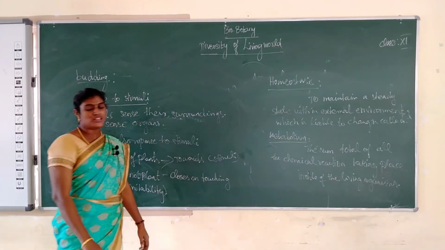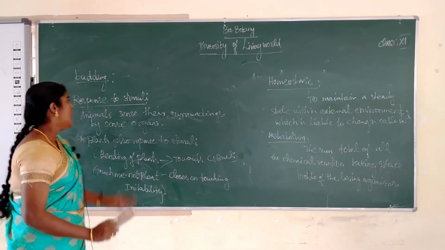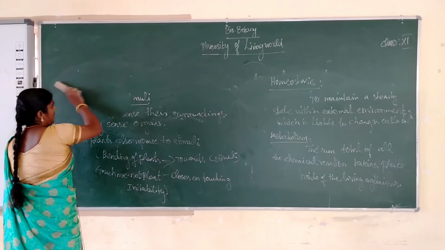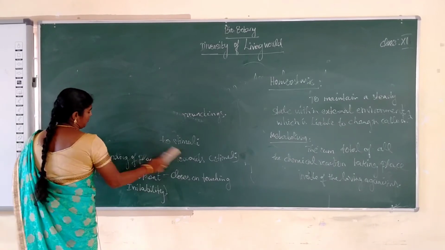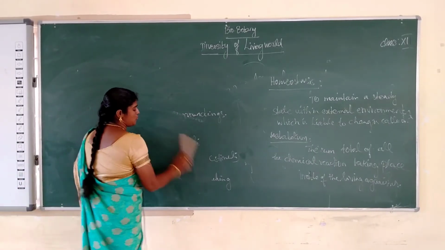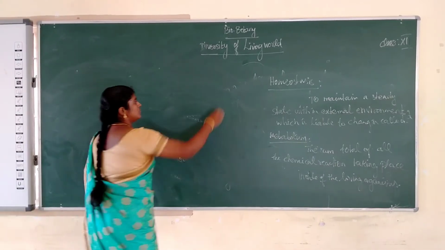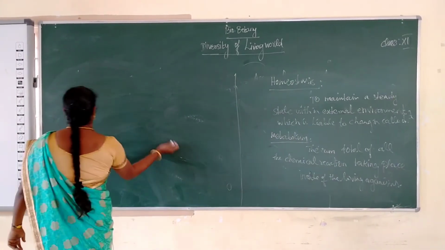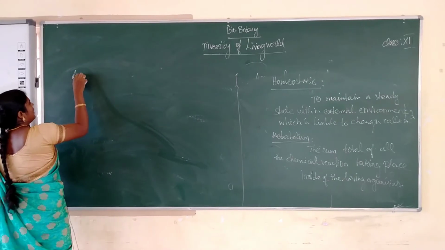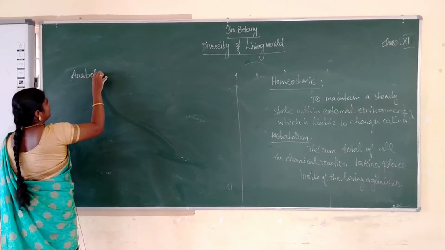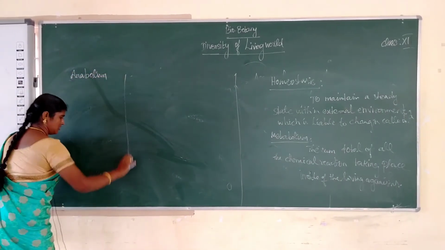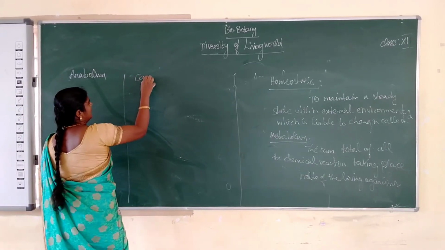Metabolism is broadly divided into two types: anabolism and catabolism.